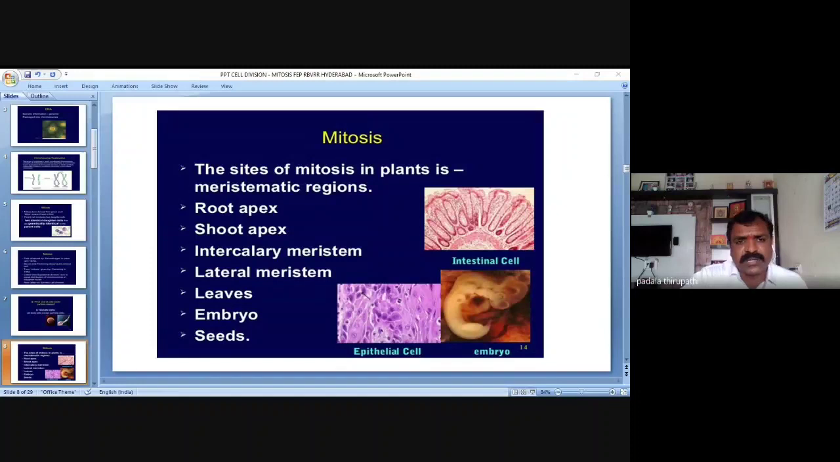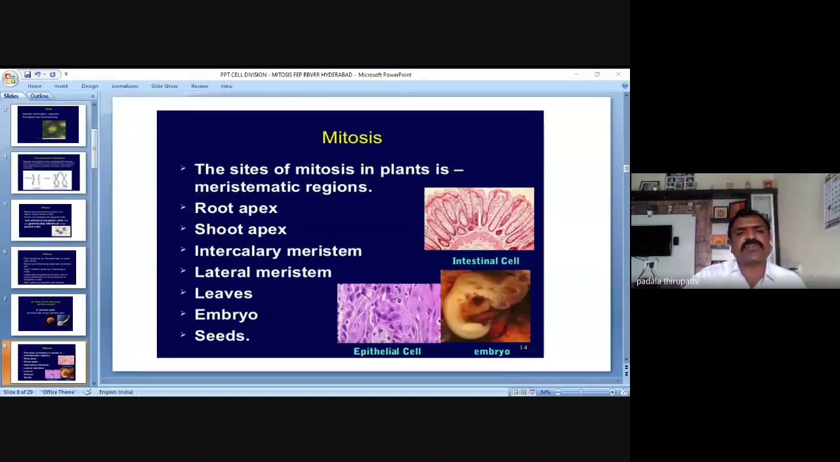Secondary growth occurs in the dicot root and dicot stem. After secondary growth, we observe the lateral meristems. These are involved in the secondary growth of the dicot stem and the dicot root. Am I clear? So these are the meristematic regions that possess mitosis. It is the rapid cell division we observe in the meristematic regions.